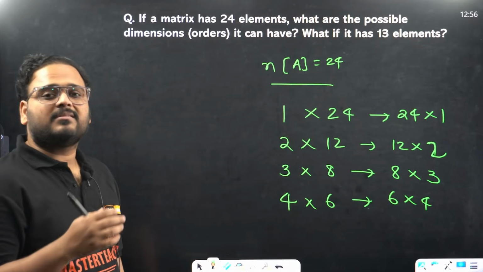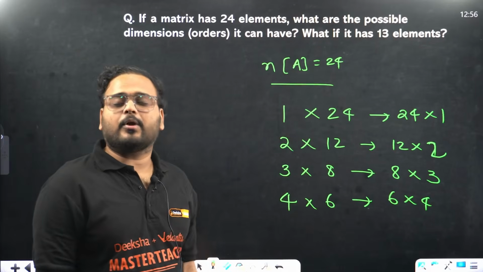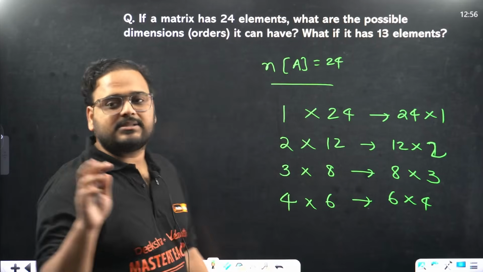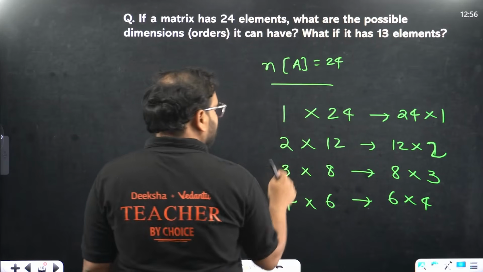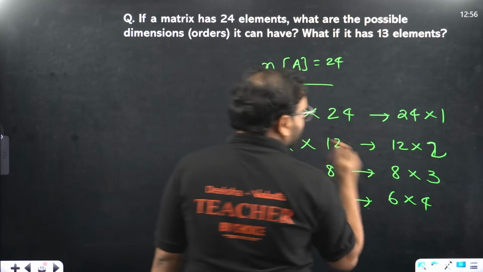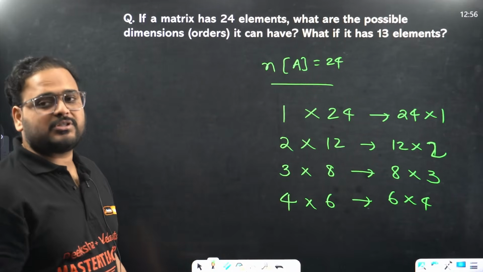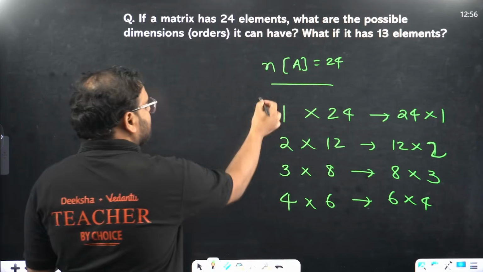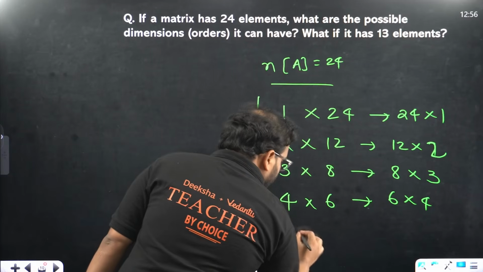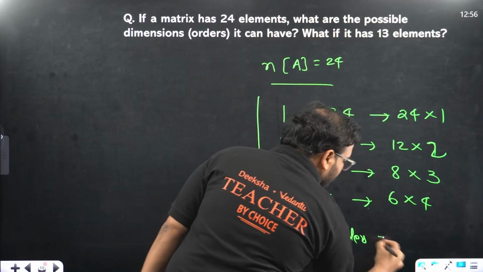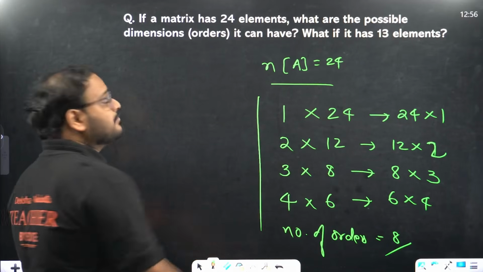Any other possibility? The 7 we can't multiply. What about 8? 8 is a 24 already taken. So we have how many possibilities? Check here. 1, 2, 3, 4, 5, 6, 7, 8. Total of 8 possibilities are there. You can have total of 8 dimensions or 8 different orders. What is the answer? Number of orders or dimensions will be what? Equal to. This can be asked in MCQs also, guys.